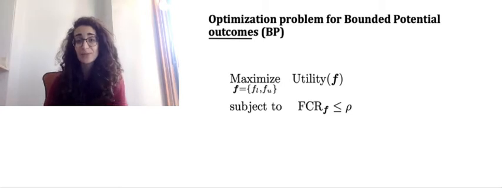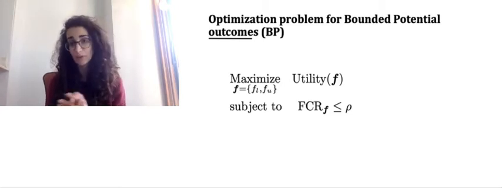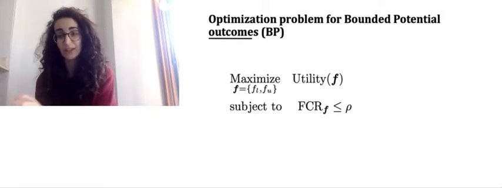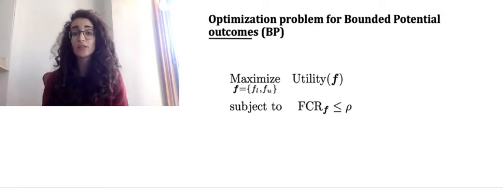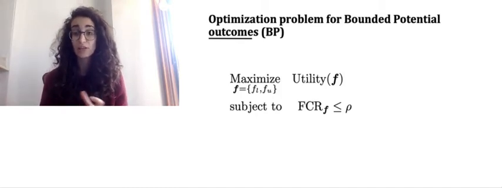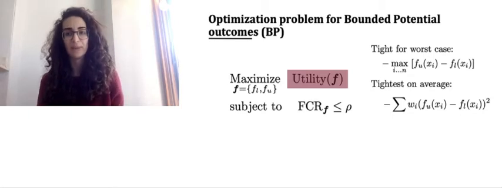And this brings us to our suggested approach. In our suggested approach, we maximize some utility function f that is defined with respect to the learned bounds, while enforcing the required false coverage rate as a constraint. We can plug in different utility functions depending on the type of application.